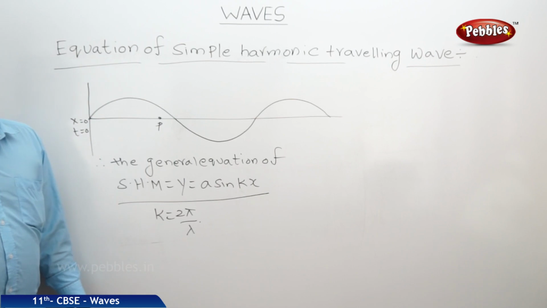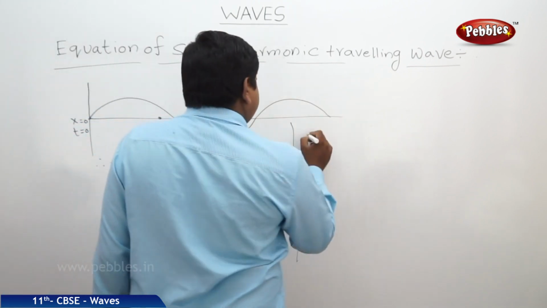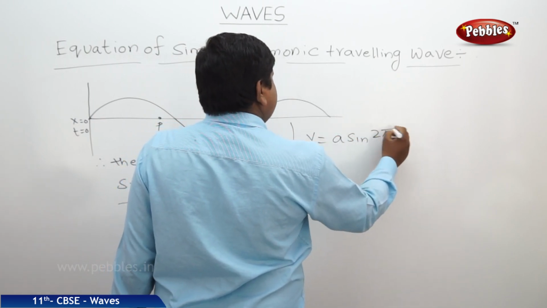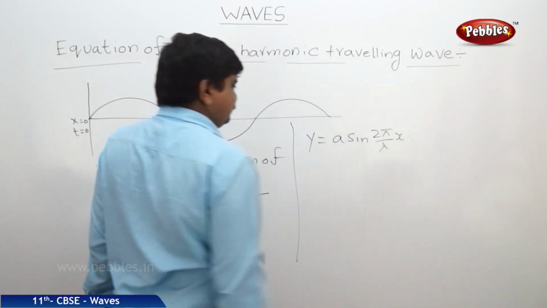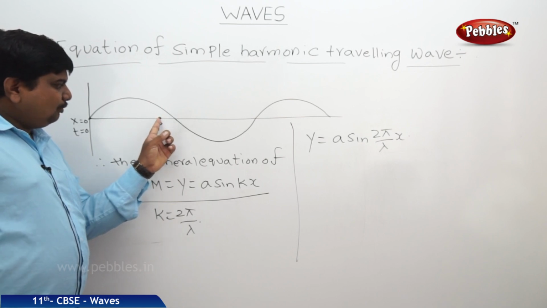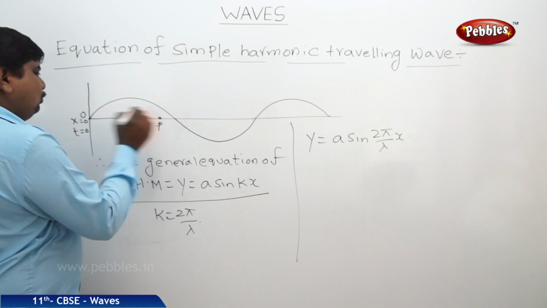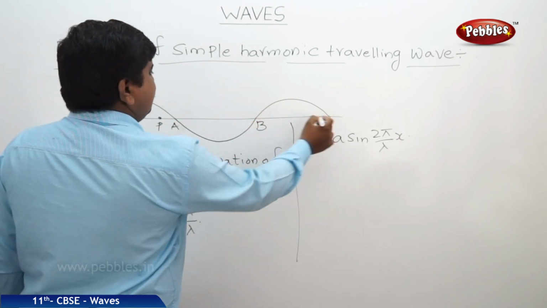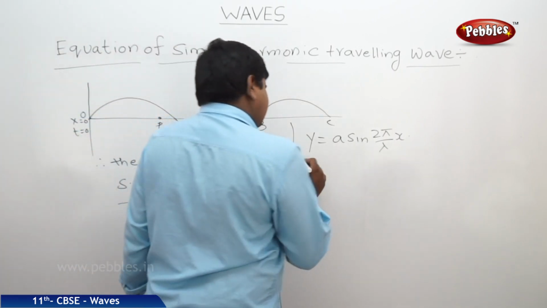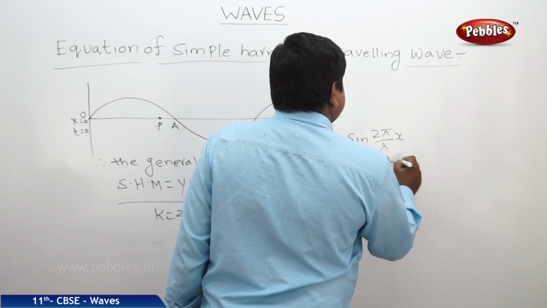So what we can understand is y is equal to a sin 2 pi by lambda into x, whenever there is a phase lag from point P to O, whether it is travelling from O to A, next A to B and B to C, but at P we expect a phase lag.